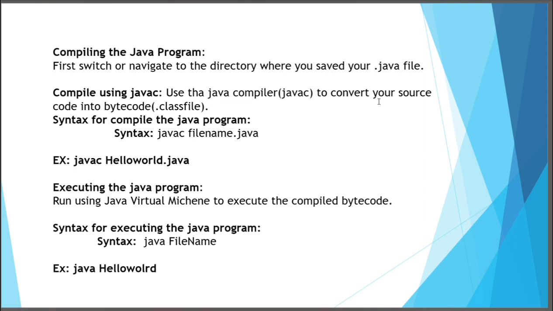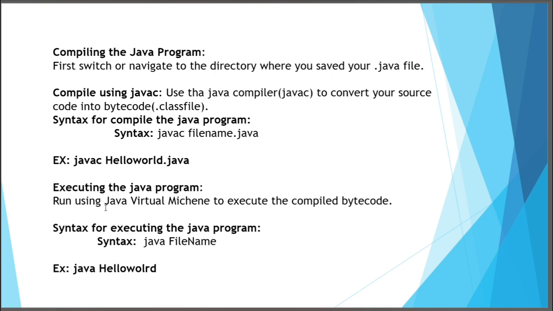Use the Java compiler to convert your source code into bytecode, that is, a .class file. Syntax for compiling a Java program: javac filename.java. For example, the previous program name is HelloWorld, so javac HelloWorld.java.